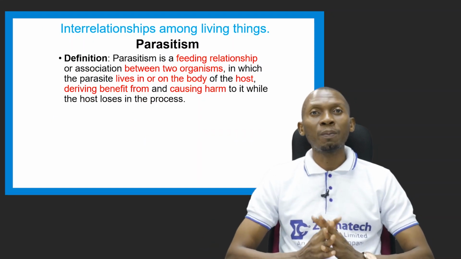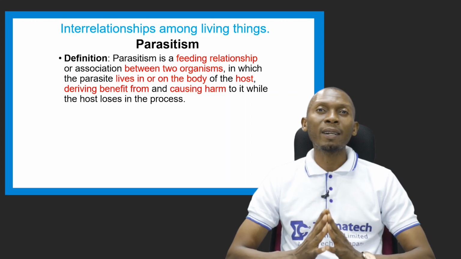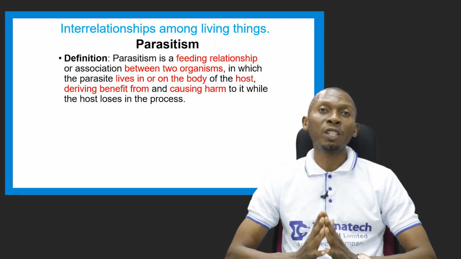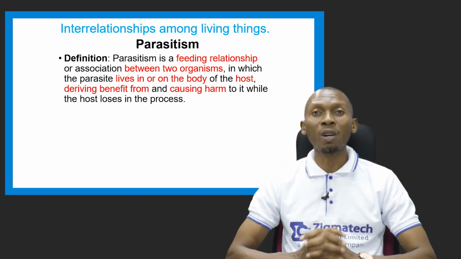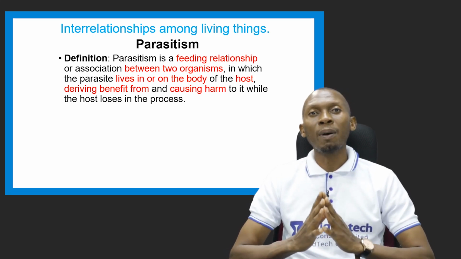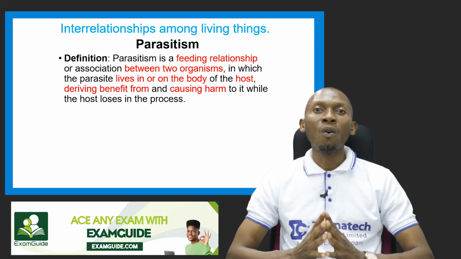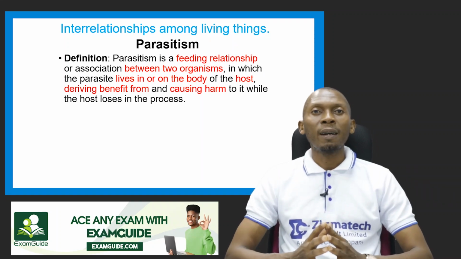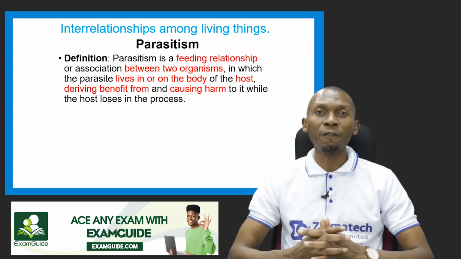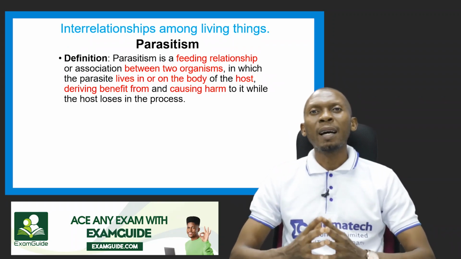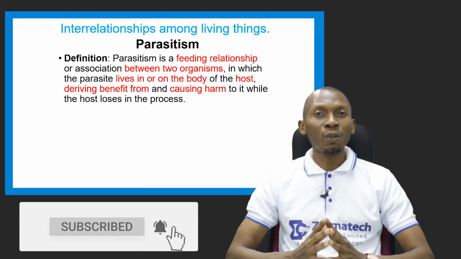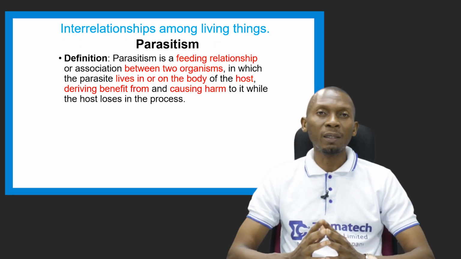Another interrelationship we could look at is what is called parasitism. Now, what is parasitism? It's a feeding relationship or an association between two organisms. So in this case, two organisms are involved. In this situation, the parasite lives in or on the body of the host, and as a result, it derives some benefit from the host and also causes harm to the host. In this process, the host ends up losing.